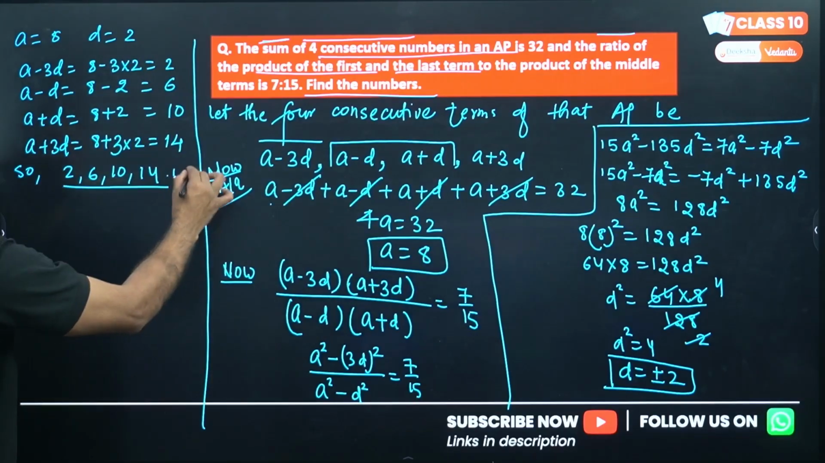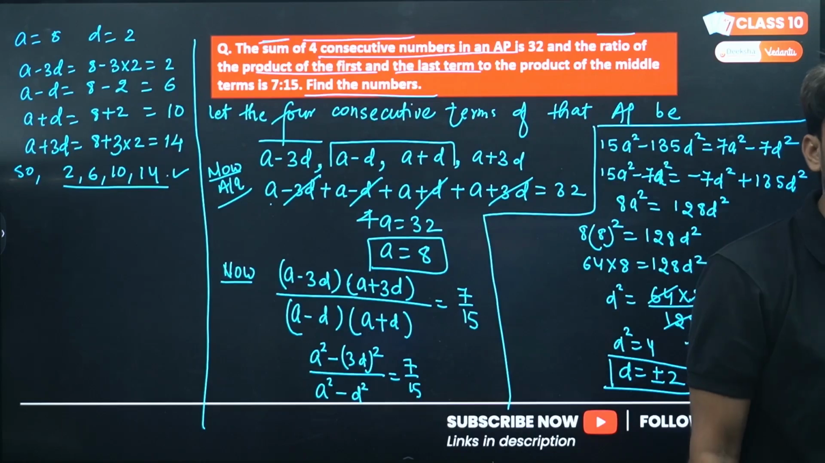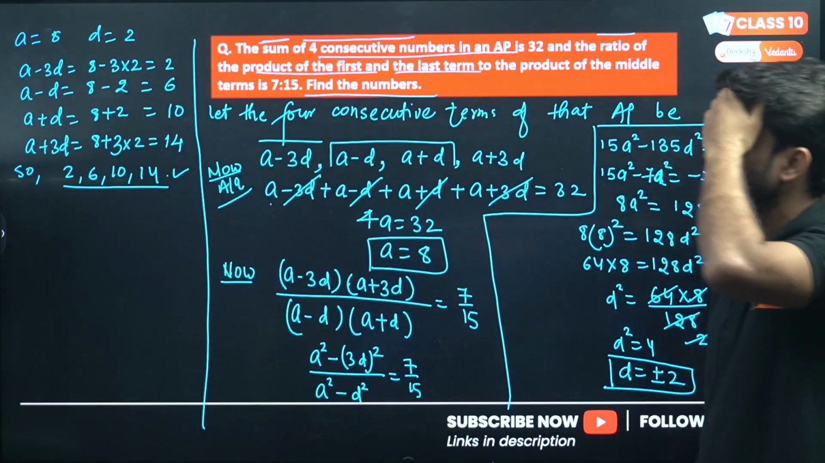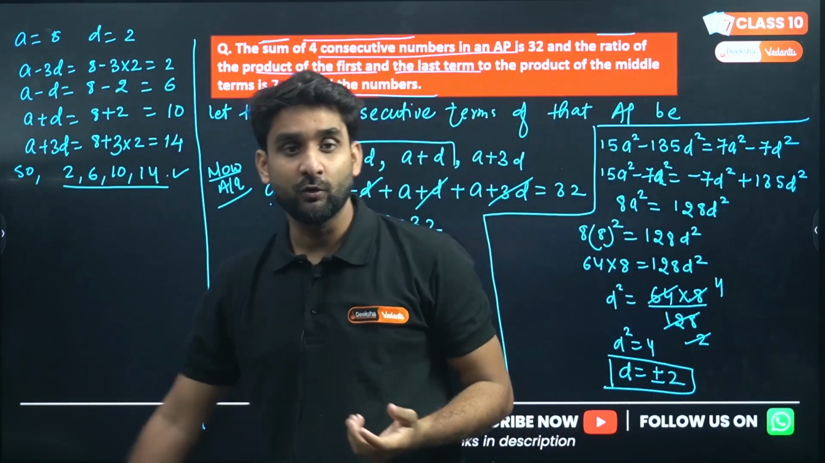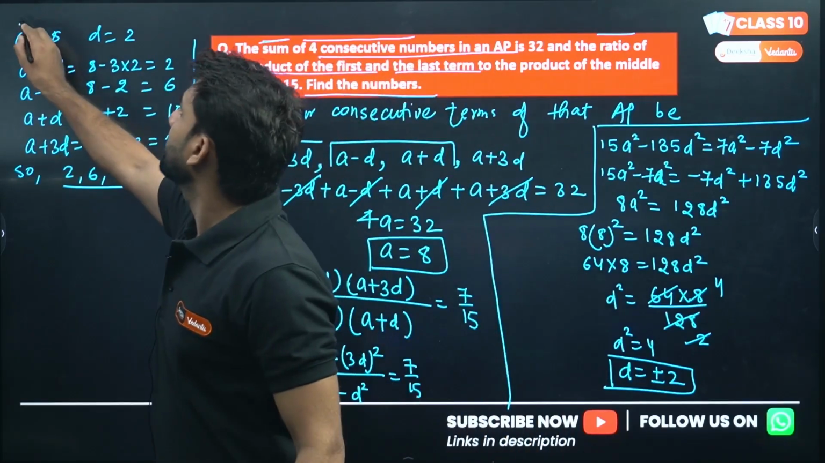Check whether this is an AP or not. Yes, this is clearly an AP, because the common difference between each consecutive pair is equal: 2, 6, difference 4; 6, 10, difference 4; 10, 14, 4 again, right? This is the first AP.